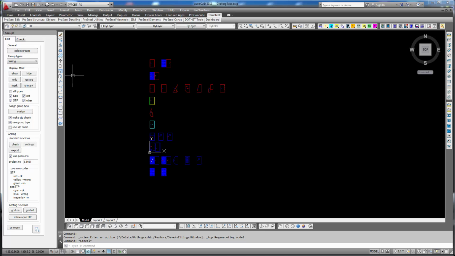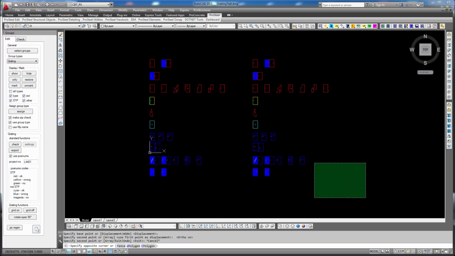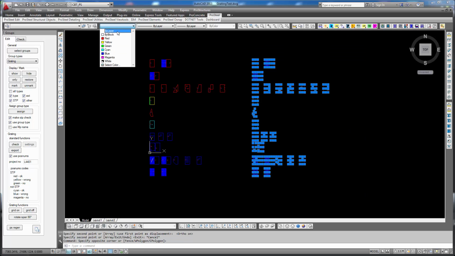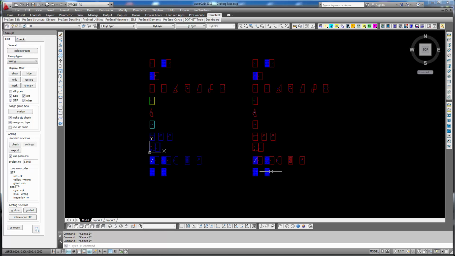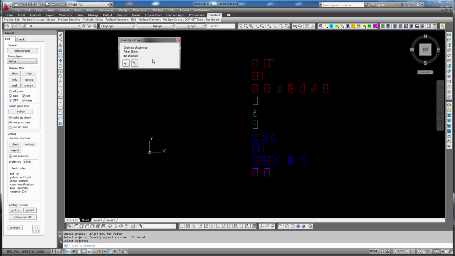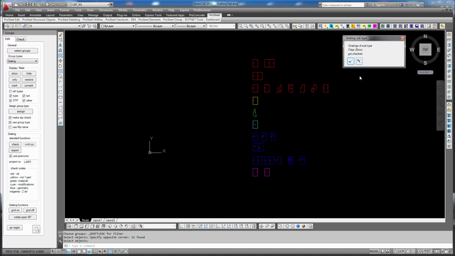And what I'll do is copy these parts. I will turn all colors to by layer, and I will turn off the grid so that we see that. Okay, and now I'll make the check. And we see we get the same colors. Magenta, the blue ones, cyan, green, yellow, and the red ones are okay.